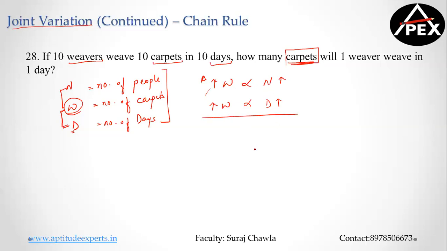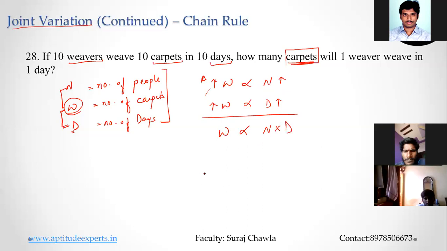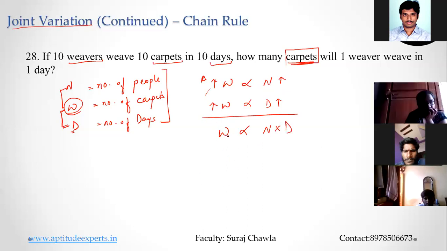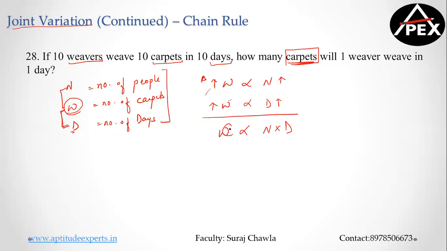Now let's apply joint variation concept. So I can combine W into one part and I can write this as N into D. Clear? That is W is the total work, that is carpets, guys. Or I can rather replace it as C also, carpets. More the number of days, more the number of carpets. More the number of people, more the number of carpets. You can also do this. So if I have this relationship, I can write C1 by C2 is equal to N1 D1 by N2 D2. Now just replace the values, you'll get the answer.